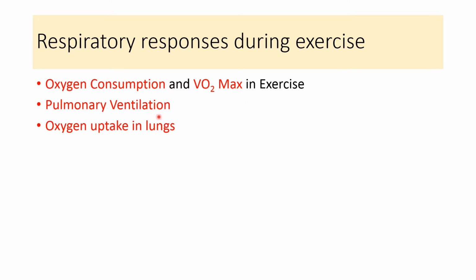Pulmonary ventilation during exercise increases to provide more oxygen to the tissues. During exercise, oxygen uptake also increases in the lungs. So these are the various respiratory responses that occur during exercise: increase in oxygen consumption, increase in pulmonary ventilation, and increase in oxygen uptake in the lungs.